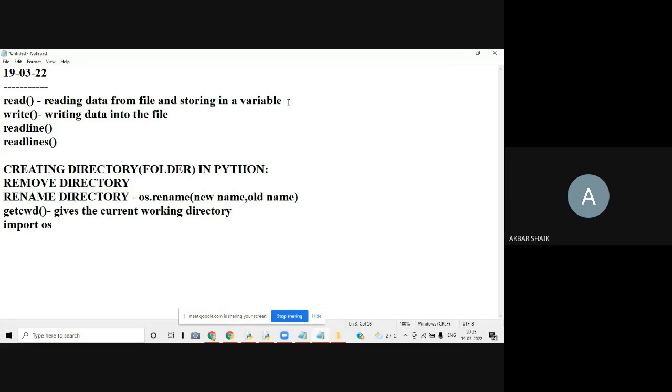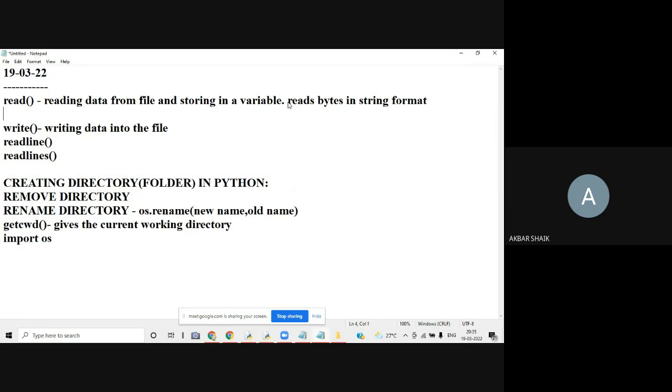The read function is going to return the data in bytes format. It reads bytes in string format. In read, we can have two types.